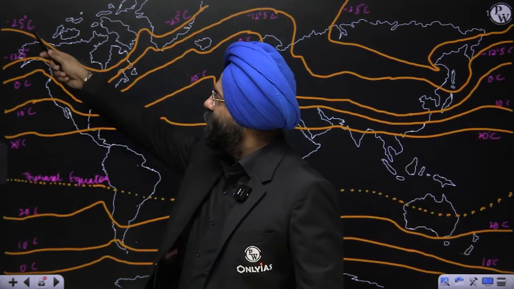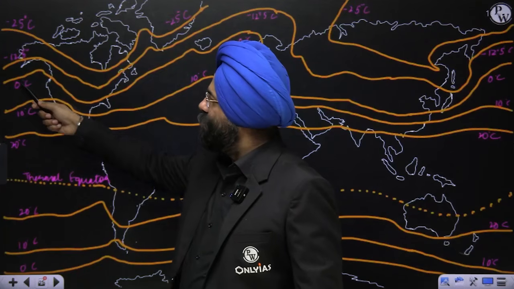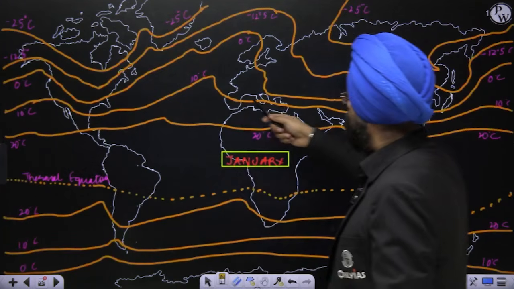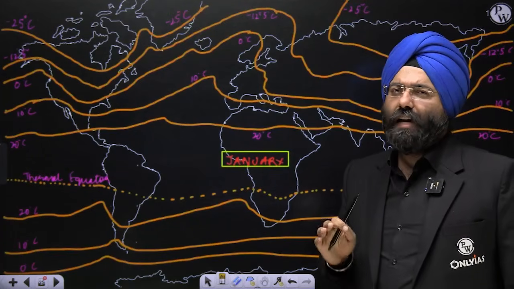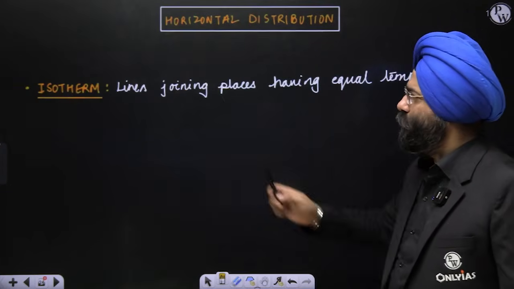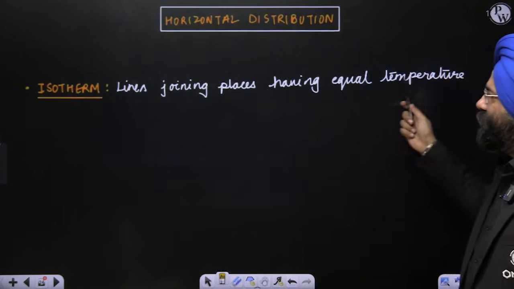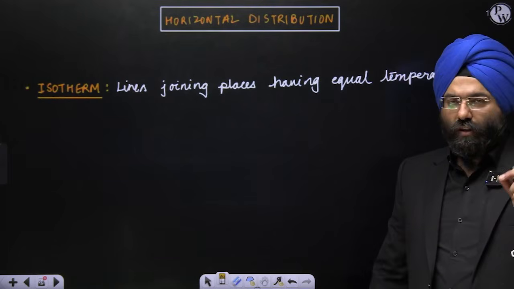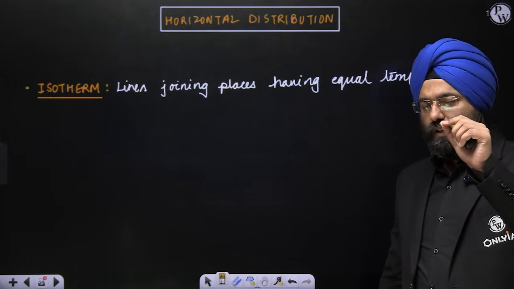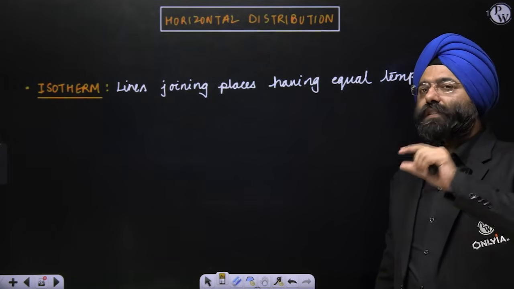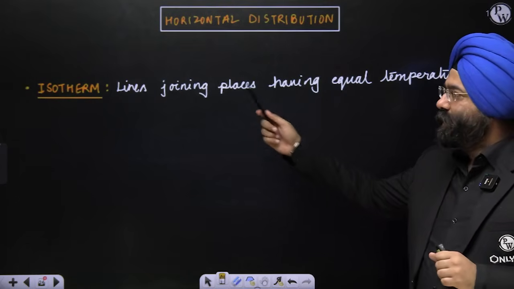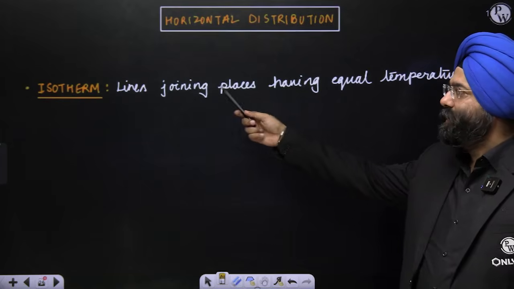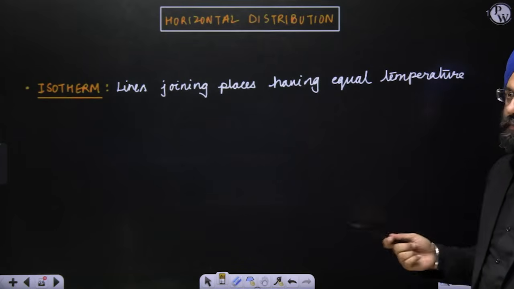Like this is minus 25, minus 12.5, 0 degree, 10 degree. All this is complete 10. This is known as isotherm. Isotherm basically refers to lines joining places having equal temperature. All the regions lying on that particular line have the same temperature which is mentioned. So isotherm: therm means temperature, iso means equal, the lines joining the places having equal temperature are isotherms.